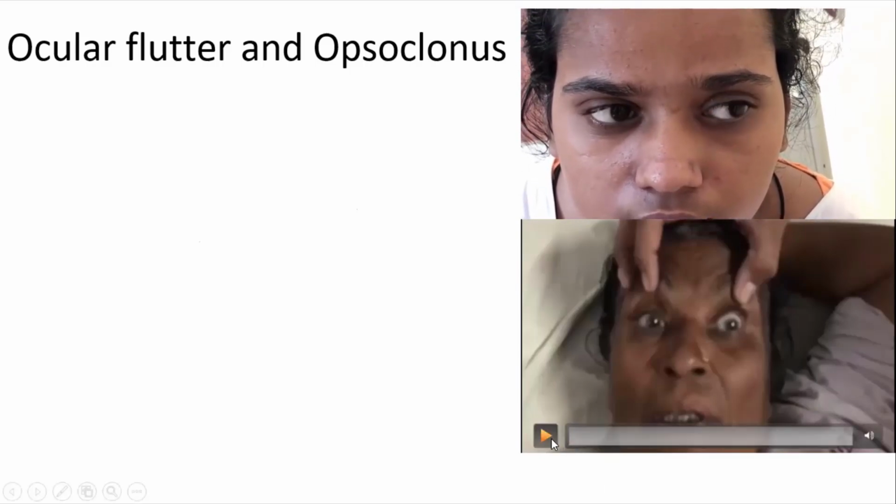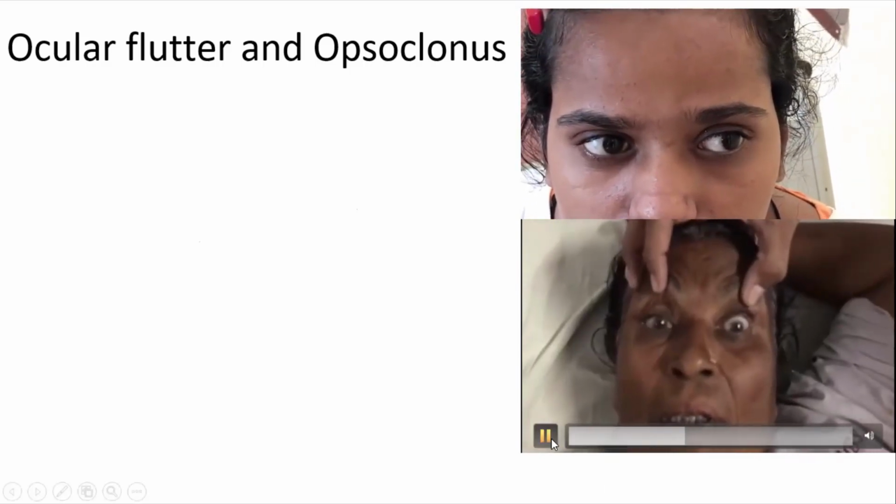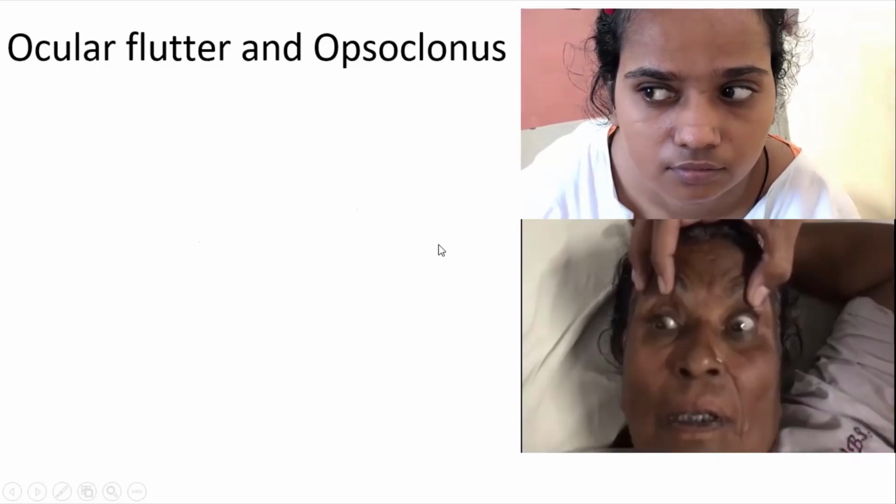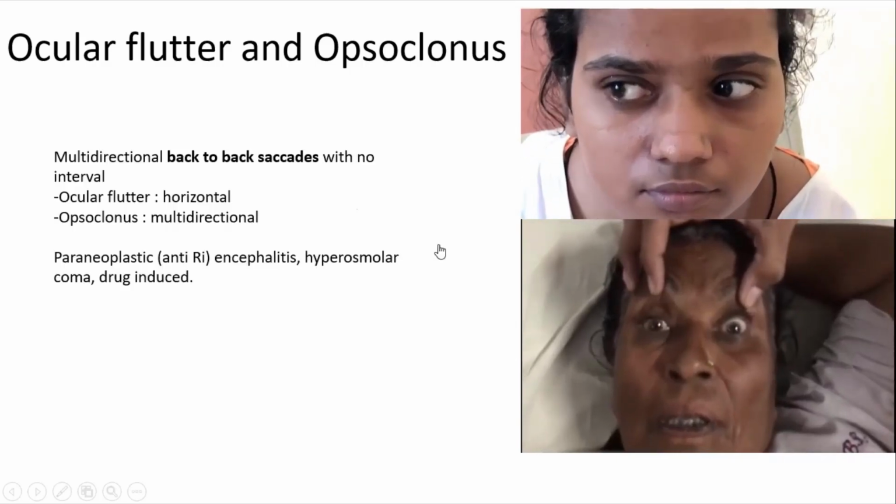If you see this patient, he's having movements in all directions of gaze. This is known as opsoclonus. It's happening horizontally, vertically, and obliquely. So in this patient, look for any underlying paraneoplastic conditions or any encephalitis.